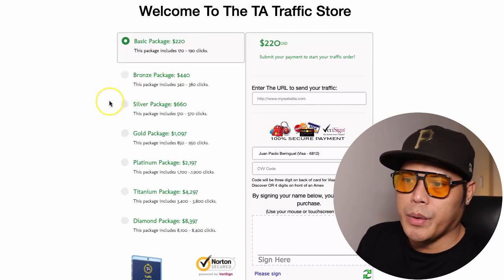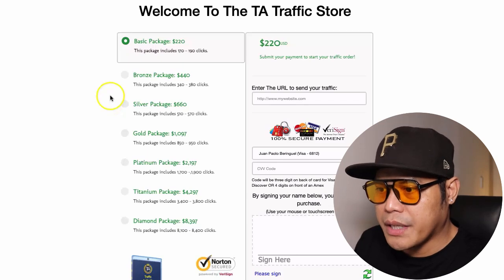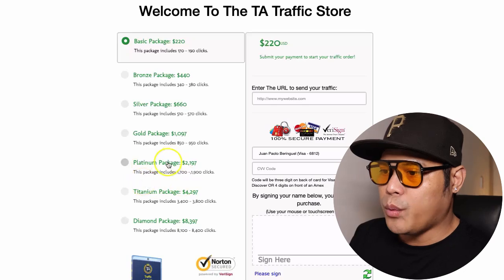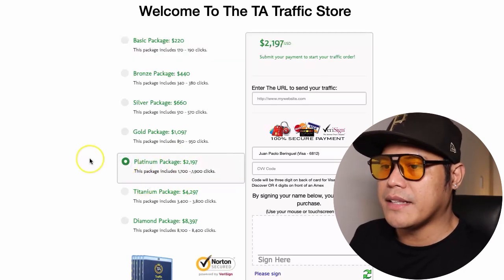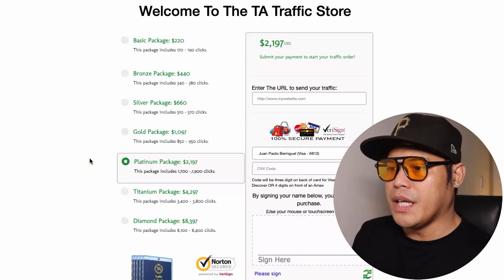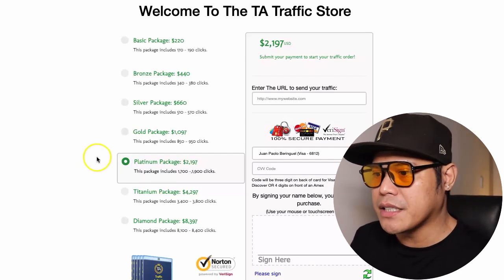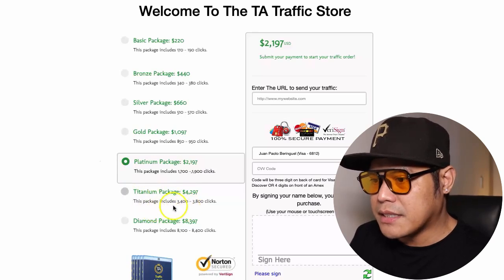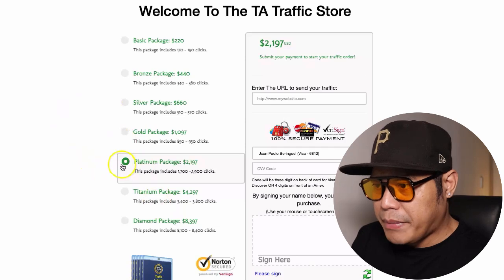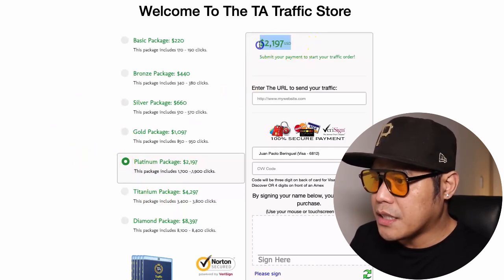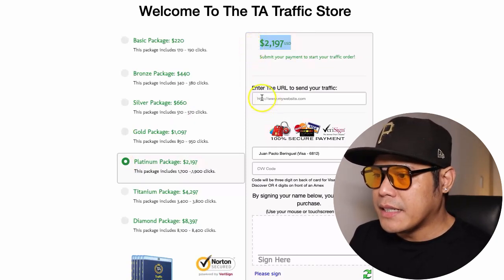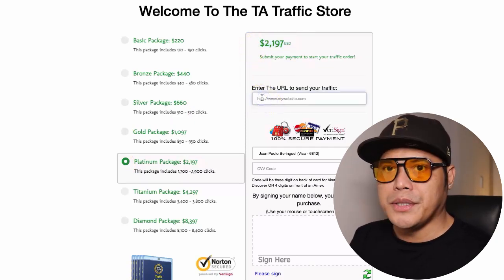So let's say you want to be more aggressive and you want to get, let's say, 1,700 to 1,900 clicks. So one-time payment of 2,197. Plus, because it's your first time purchasing the traffic package, they will upgrade you to the titanium package. So you're gonna get 3,400 clicks to 3,800 clicks, and then you just select the package, and you will see that's the total amount that you need to pay. It's a one-time payment only, and then it says here enter the URL to send your traffic.